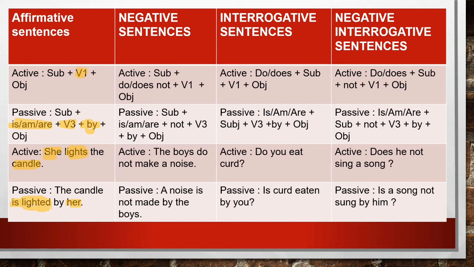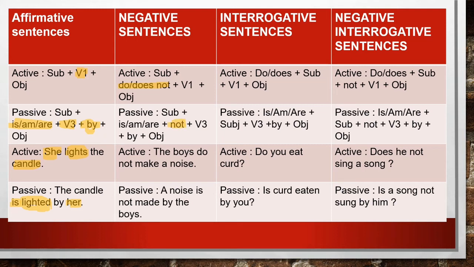Next is negative sentences. Now let's see the rule for negative sentences. So in negative sentences, subject plus do, does, not plus V1 plus object. So this way the active voice will be given to you. Do not or does not will be used in the sentence. So while converting it into passive, what you have to do is just add not here.